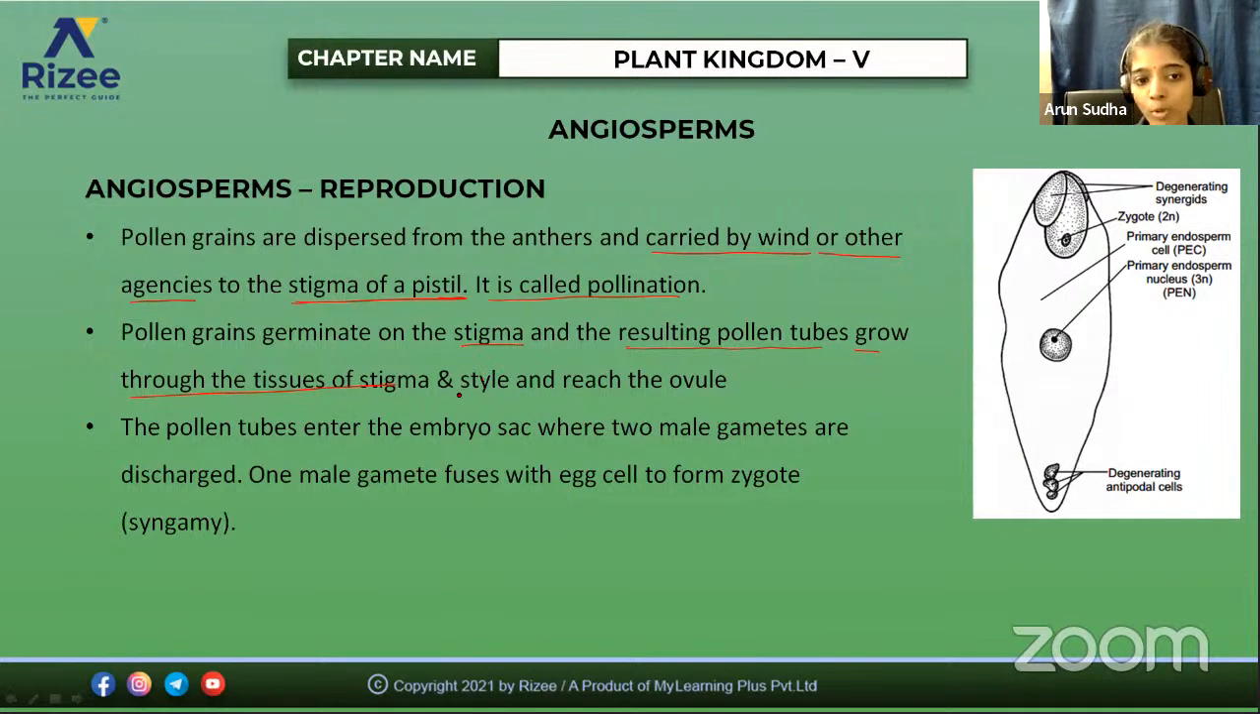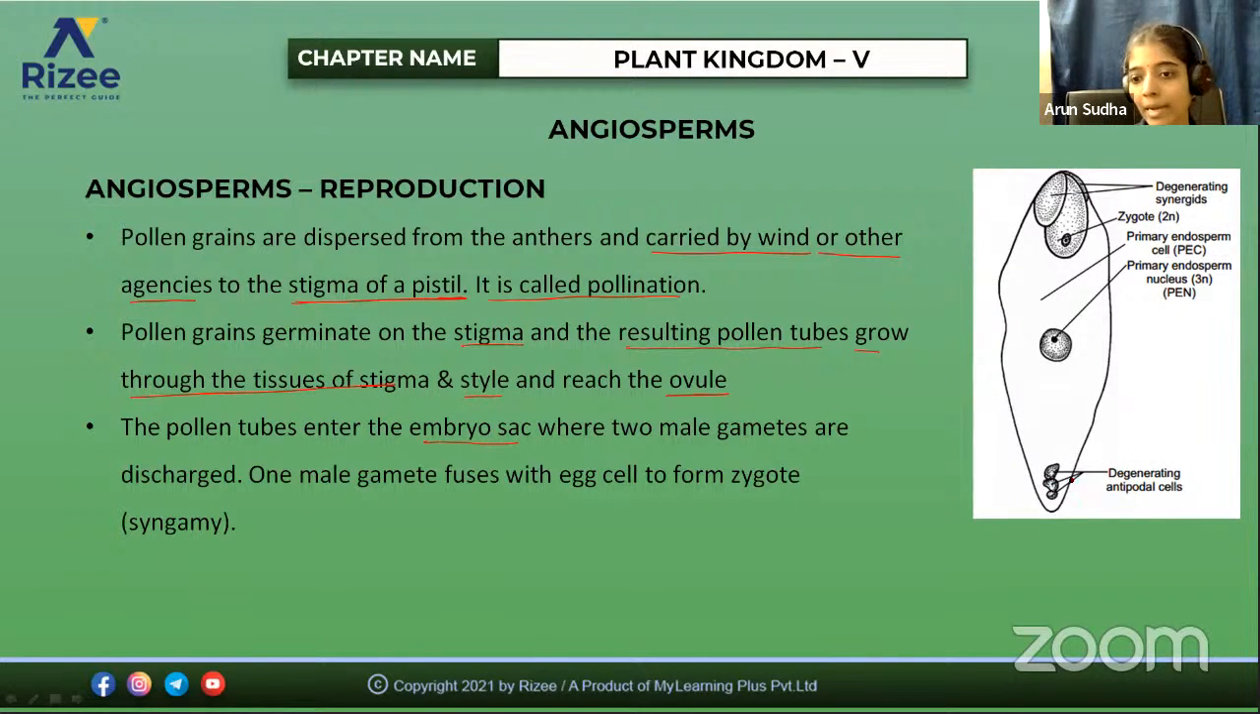So there is formation of the pollen tube, and it grows through the stigma and style and reaches the ovule. So the pollen tube enters the embryo sac. How is it entering? Through the micropylar end, where the two male gametes are discharged. Each pollen grain will have two male gametes, and one male gamete fuses with the egg cell to form a zygote. That process is called syngamy.